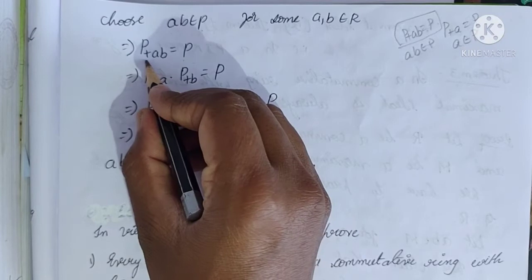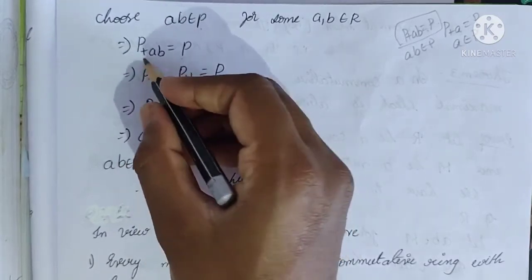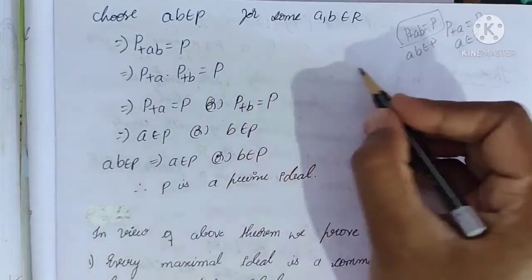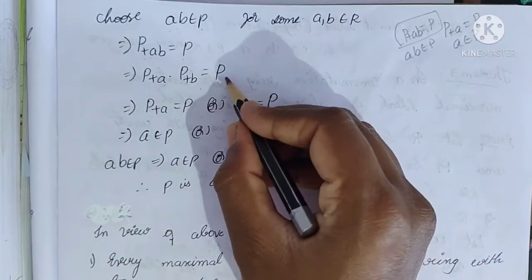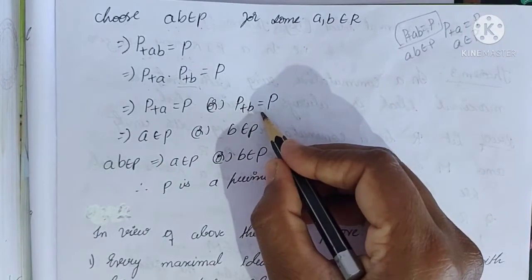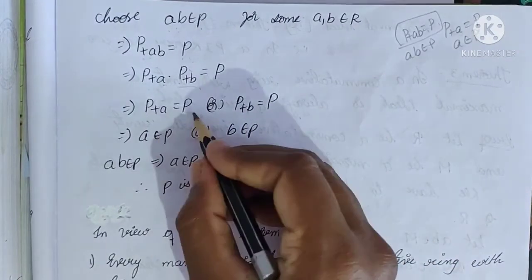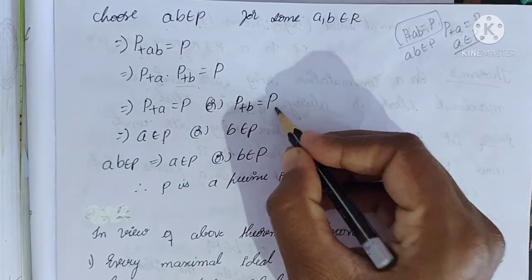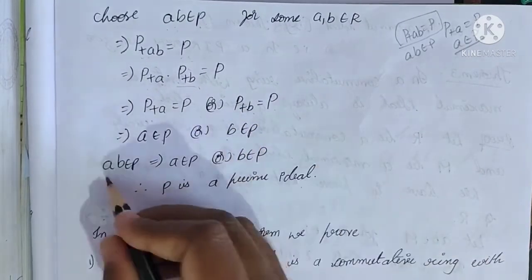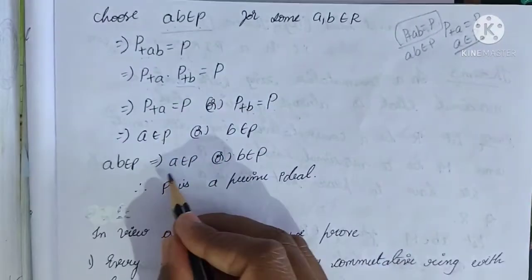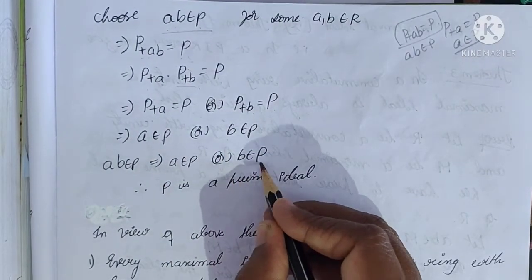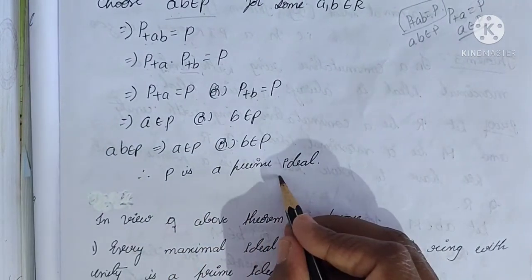By definition of the quotient ring, P plus ab we can write as (P plus a)(P plus b) is equal to P. This implies P plus a is equal to P or P plus b is equal to P. P plus a equal to P means a belongs to P, and P plus b equal to P means b belongs to P. Therefore, ab belongs to P implies a belongs to P or b belongs to P. Therefore, P is a prime ideal.